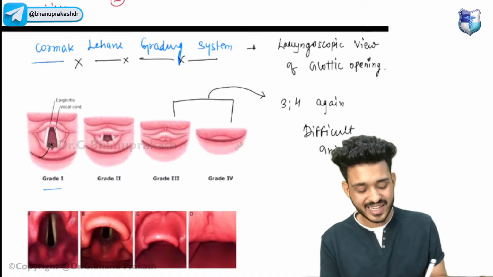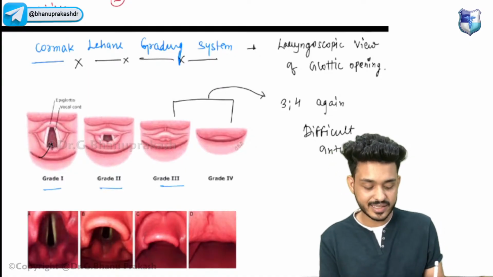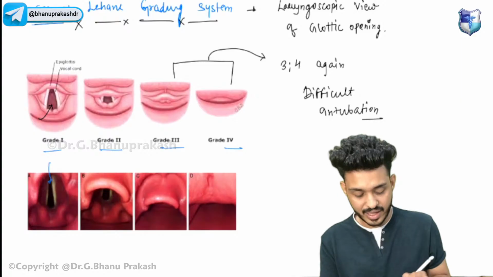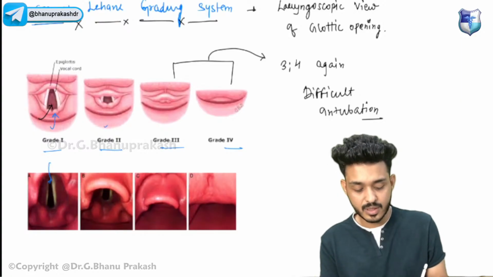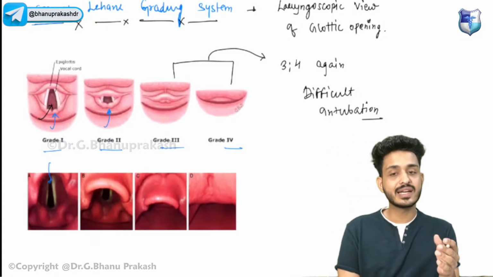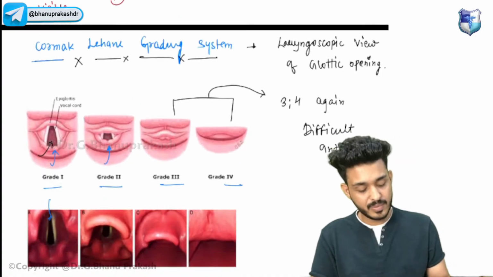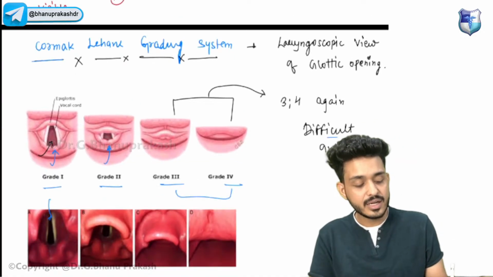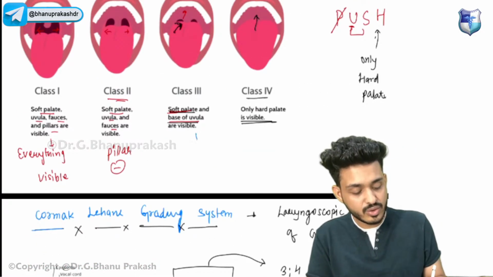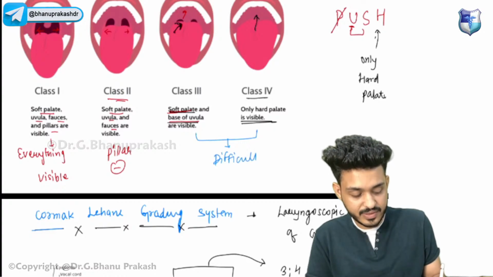This is your Cormack-Lehane grading, grade 1, grade 2, grade 3, and grade 4. Here you can appreciate these vocal cords nicely visible. So grade 1 and grade 2 we can easily intubate, but grade 3 and grade 4 will be a difficult intubation, guys, difficult intubation.